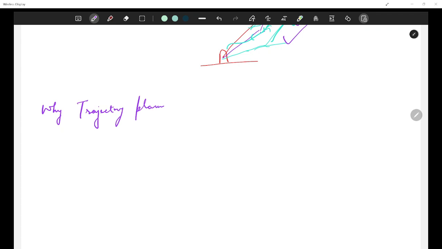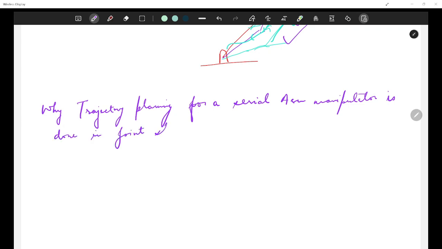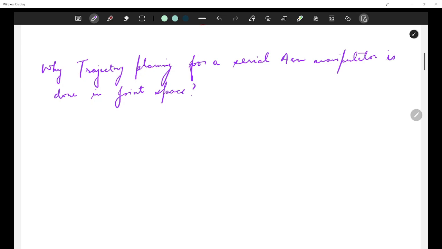Why is trajectory planning for a serial arm manipulator done in joint space? All right, this is the question we are answering. The very first and basic reason is we have direct control of actuators here.